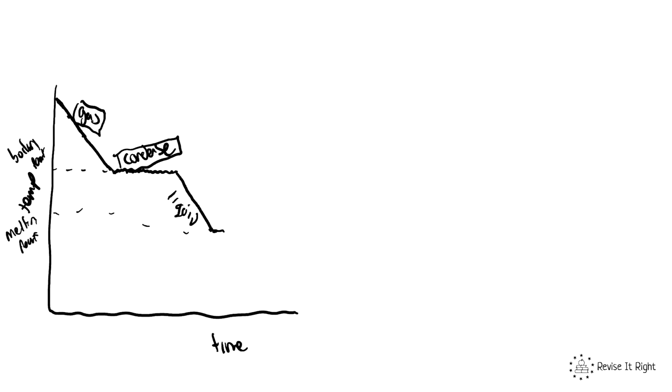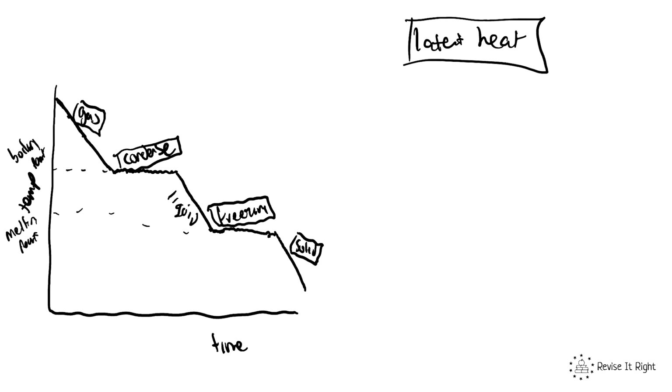And this will be freezing, until all the new bonds are formed, and then it will now be a solid. Then as we continue to reduce the energy, the temperature will go down. The energy needed to change the state of a substance is called latent heat, and we will look at that in a future video.